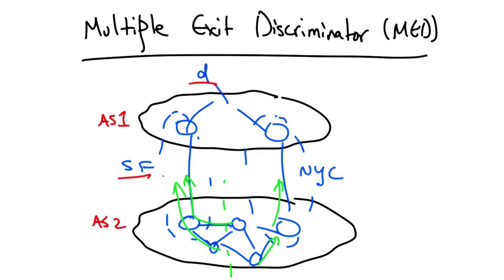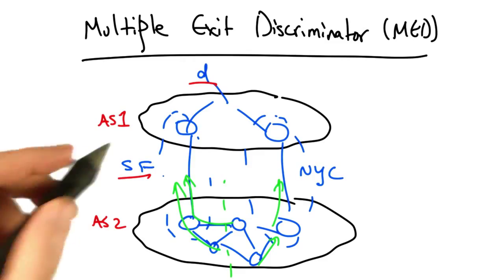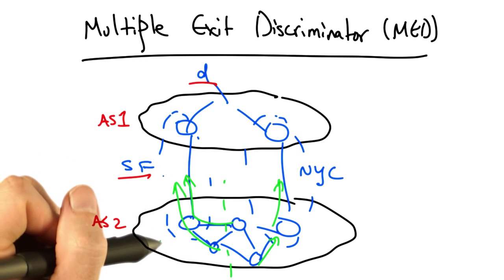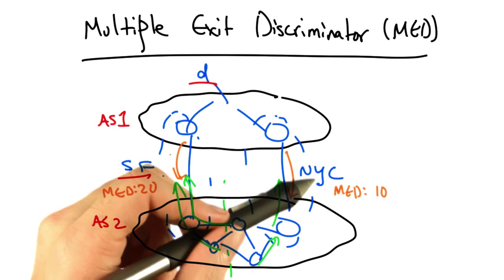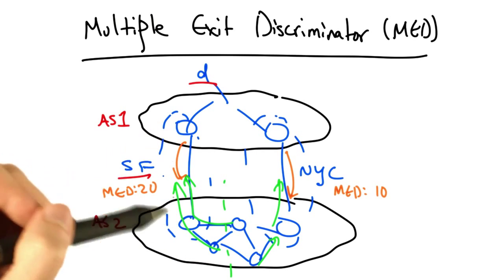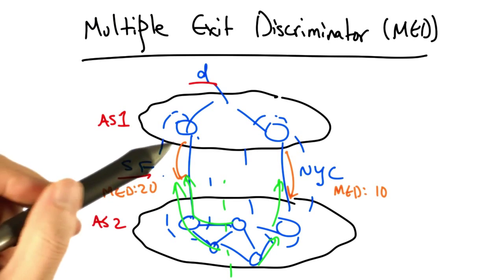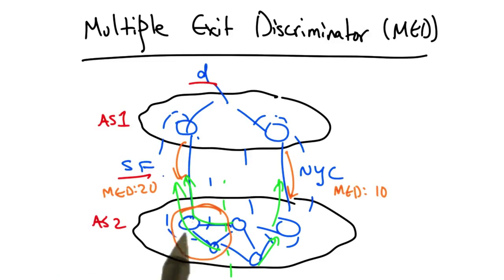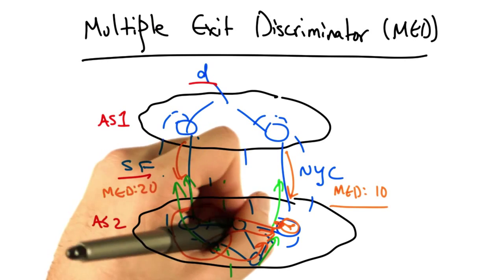To override this default hot potato routing behavior, AS1 might advertise its BGP routes to AS2 with MED values. For example, if the MED value on the route learned at the border router in New York was 10, and the MED value for the route learned from the router in San Francisco was 20, then instead of performing hot potato routing, all of these routers that would ordinarily be closer to the San Francisco egress would instead pick the route learned via the New York egress, because the preference for a lower MED value comes before the preference for a next hop with the lower IGP path cost. So all of these routes would instead be carried over AS2's backbone network and exit via New York.